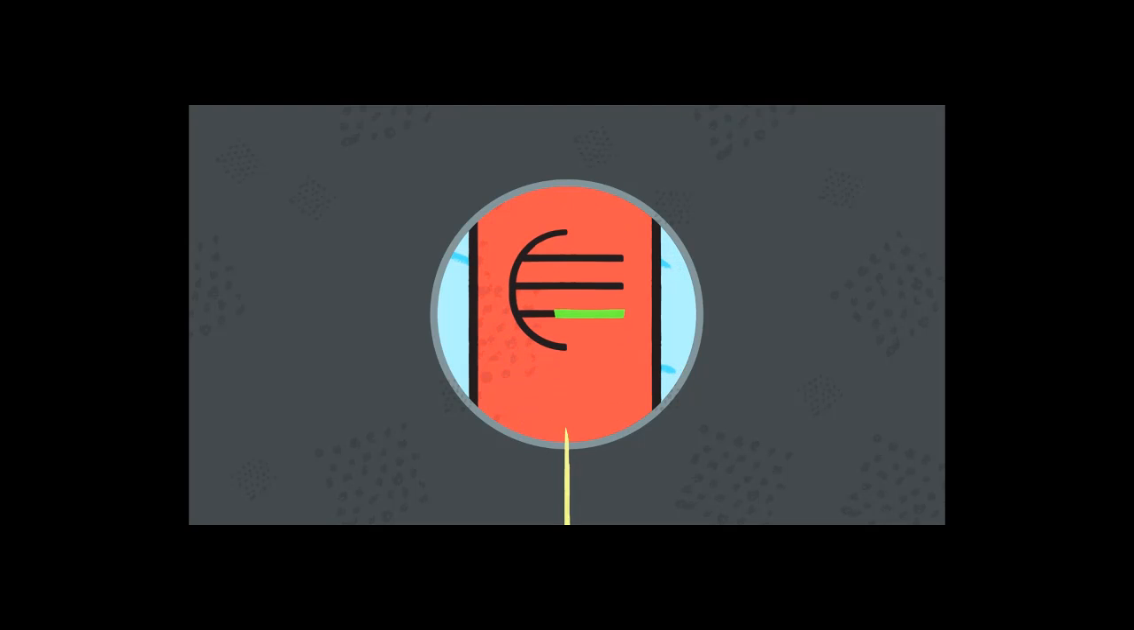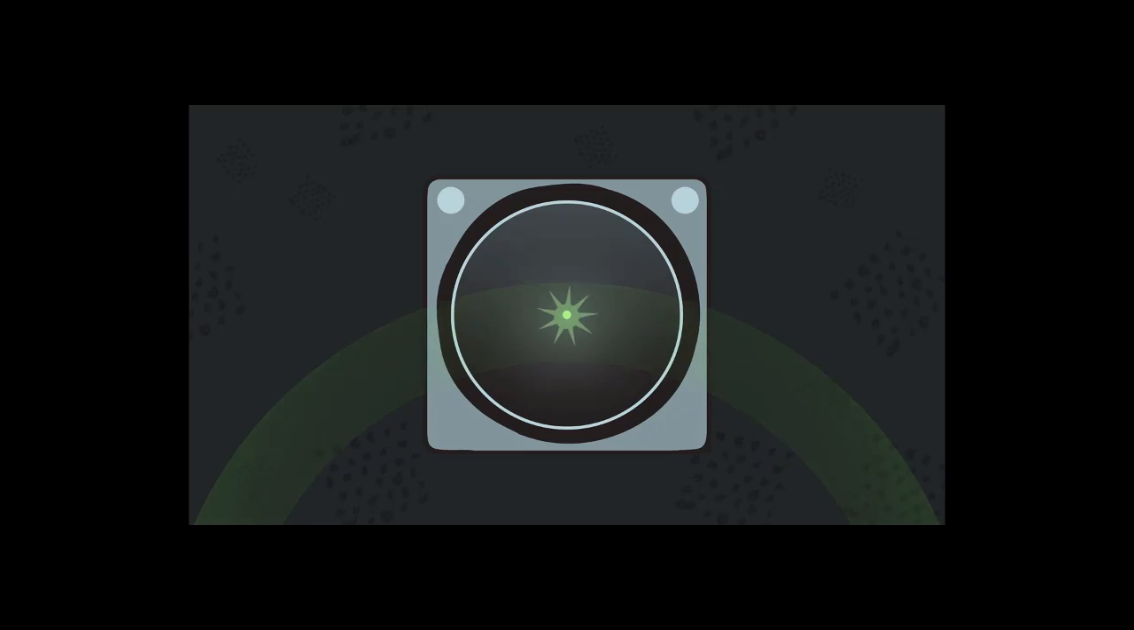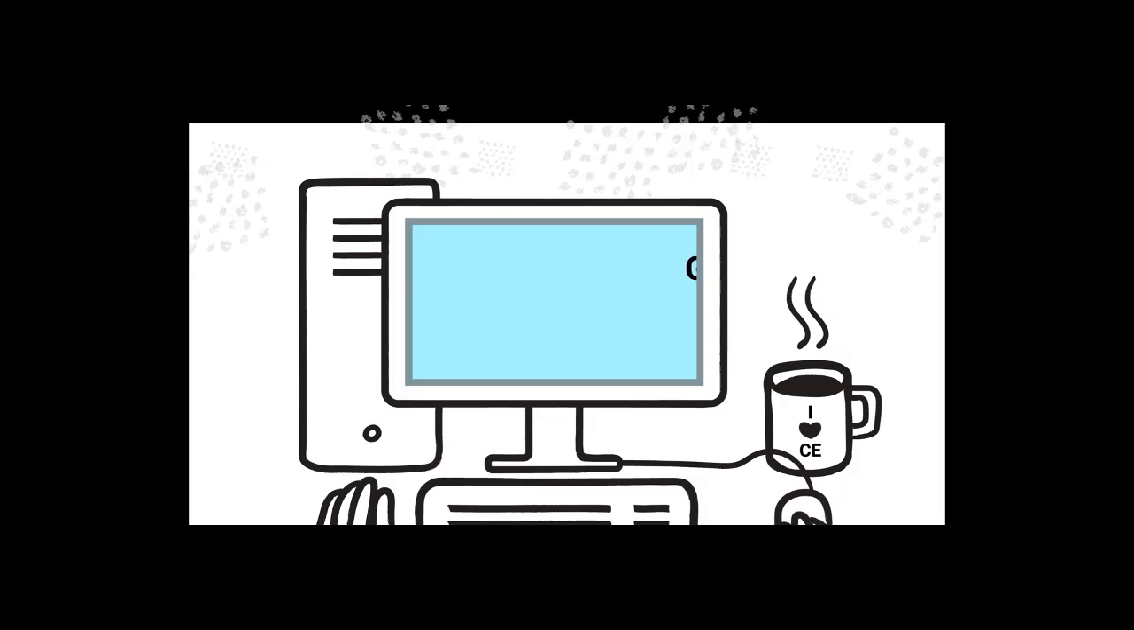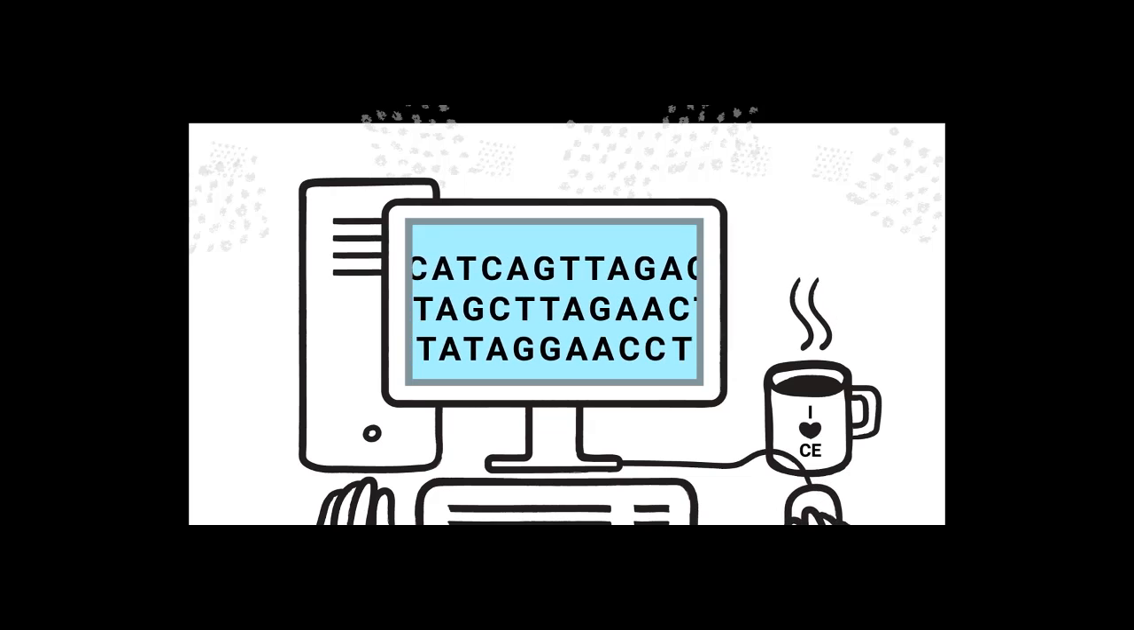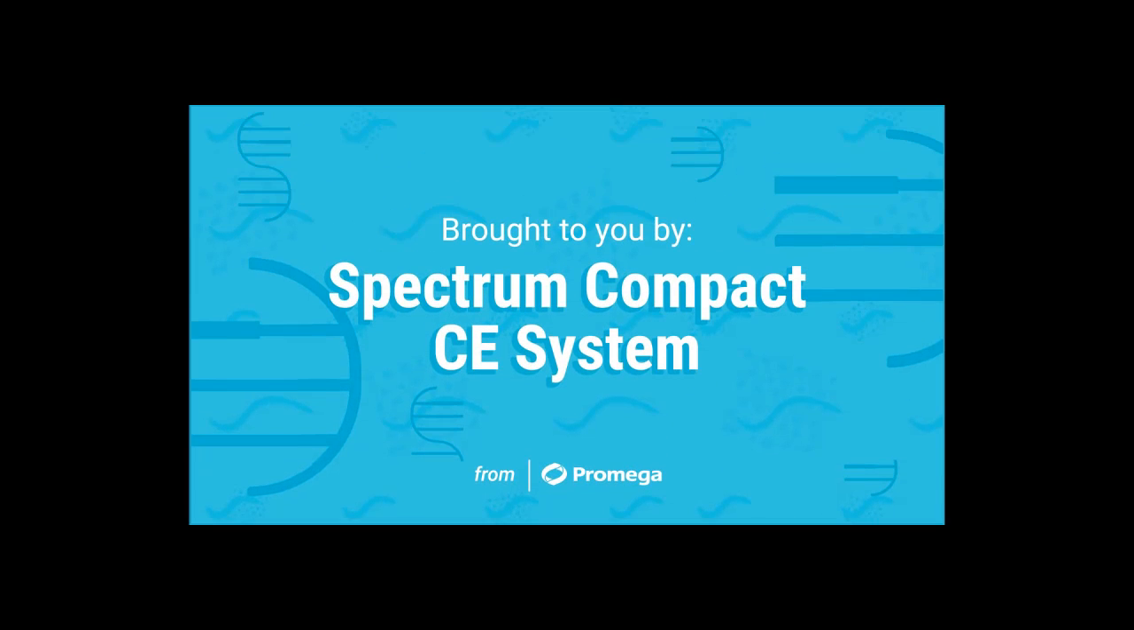The final step is sample detection. As the fluorescently labeled fragments move past the detection window, a laser excites the fluorescent dyes. The emitted light is spectrally separated and recorded by a CCD camera. The CCD camera records the fluorescent signature of each fragment, as well as the elapsed time for the fragment to migrate through the polymer. The raw data is sent to the collection software in the form of a peak, and is now ready for analysis using your choice of software program. This animation is brought to you by Spectrum Compact CE System.